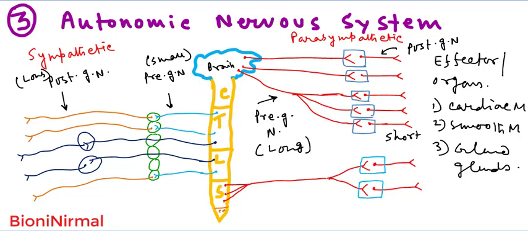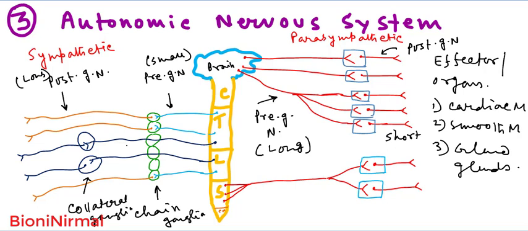And here you can see the chain ganglion. This is known as the sympathetic chain ganglion. The chain ganglion is present in the sympathetic division, but there is no chain ganglion in the parasympathetic division, where the ganglia are separated. In the sympathetic division, you can see another type of ganglion, which is called the collateral ganglion. So these are the collateral ganglia.